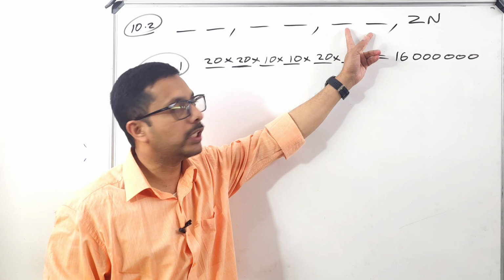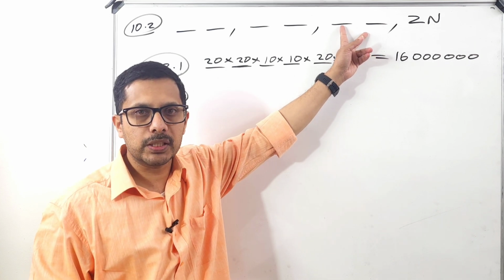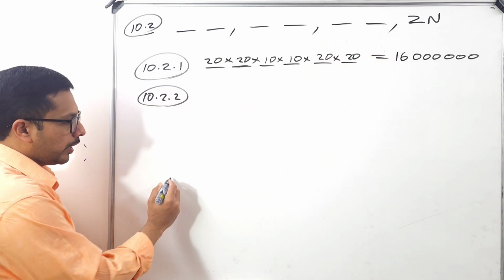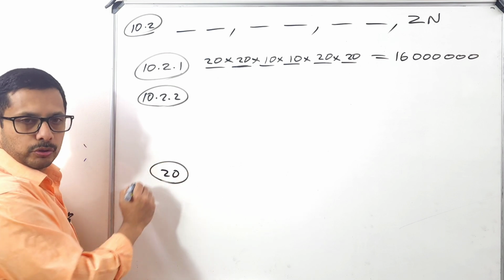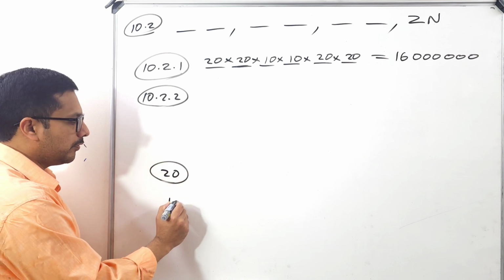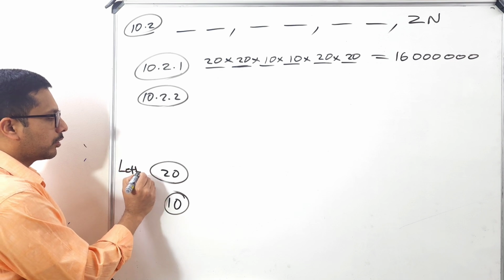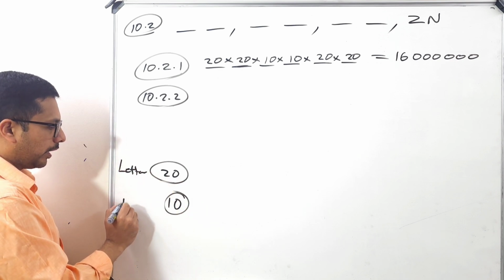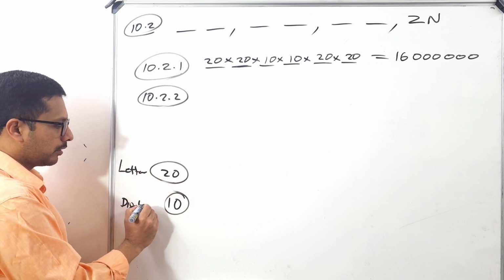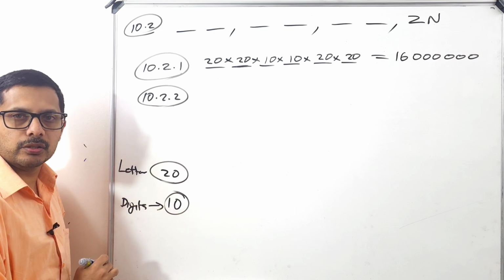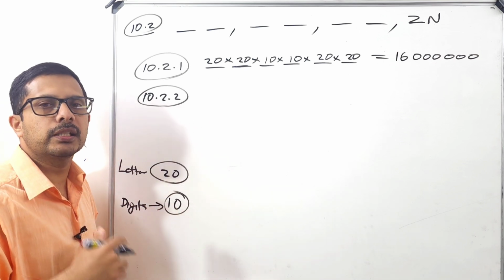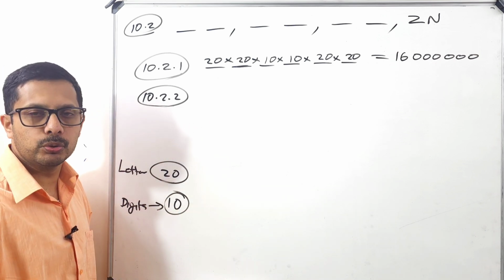Total how many letters do we have? 20 letters. Total how many digits? 10 digits. Don't forget here letters and numbers are not allowed to repeat.